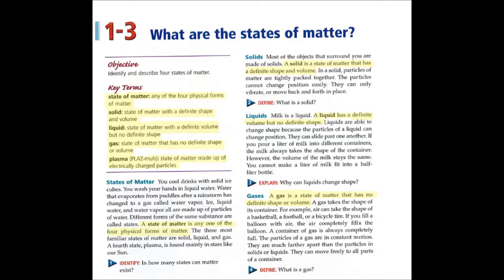Key terms. State of matter. Any of the 4 physical forms of matter. Solid. State of matter with a definite shape and volume. Liquid. State of matter with a definite volume, but no definite shape. Gas. State of matter that has no definite shape or volume. Plasma. State of matter made up of electrically charged particles.